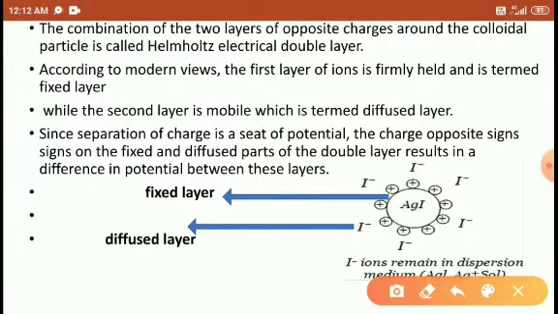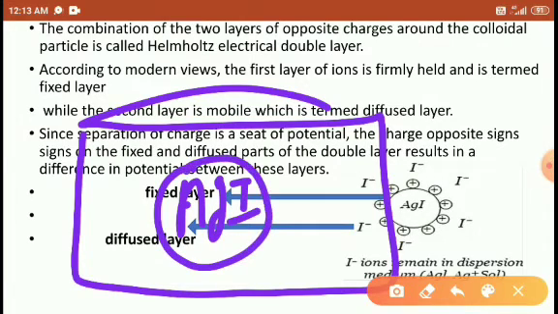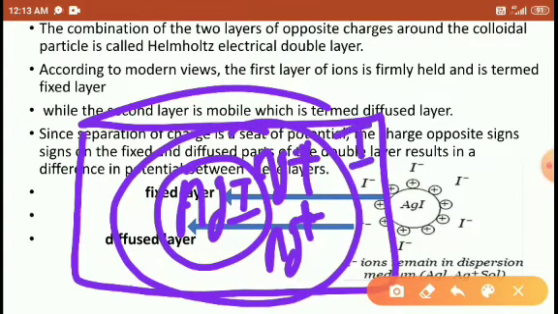The combination of the two oppositely charged layers around the colloidal particle is called the Helmholtz electrical double layer. In the solution, the positively charged colloid is formed as Ag plus. This positive charge is unstable, so it will attract the iodide ions around it.